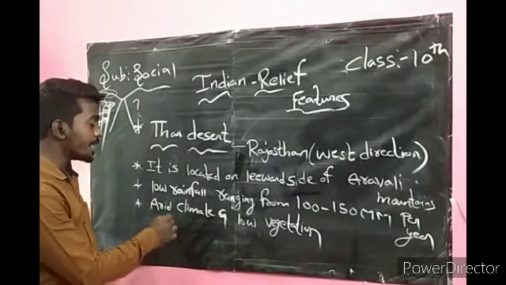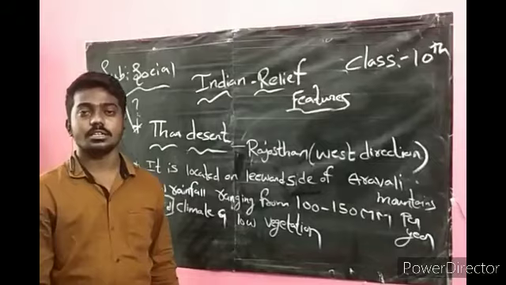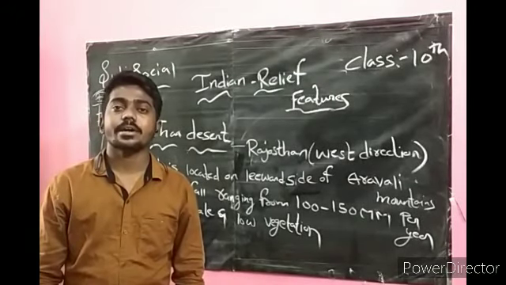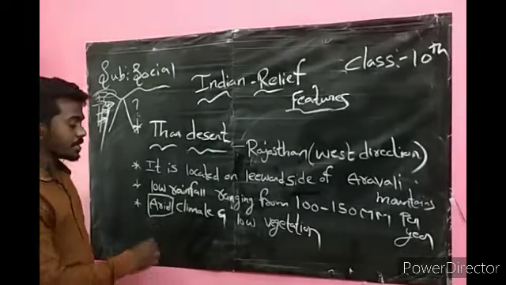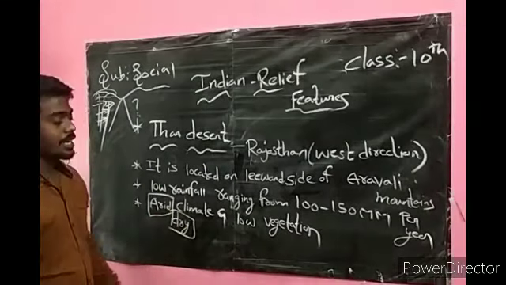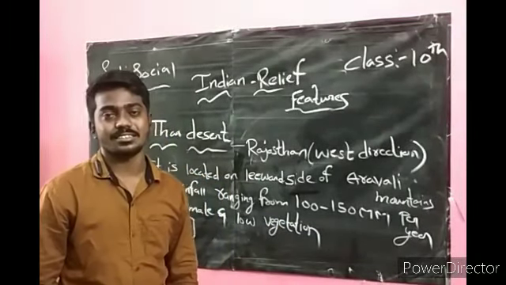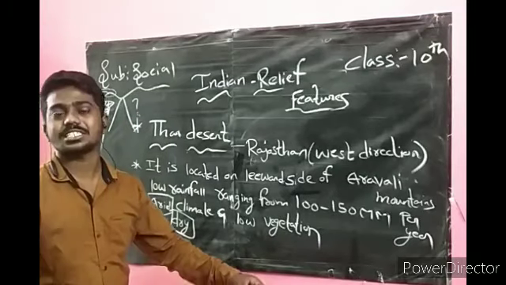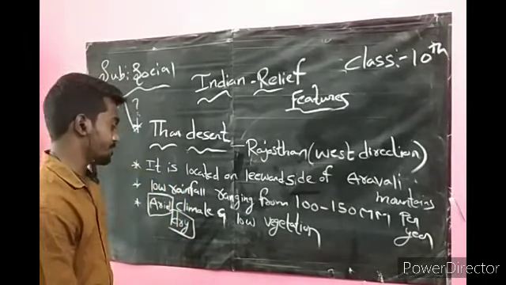What is the meaning of arid climate? Very, very important. In the last year, they asked the question: dash climate is present in the Thar Desert. What is the answer? Arid climate means a dry climate. We have a dry climate and only low vegetation. There is no agriculture, everything is low vegetation.